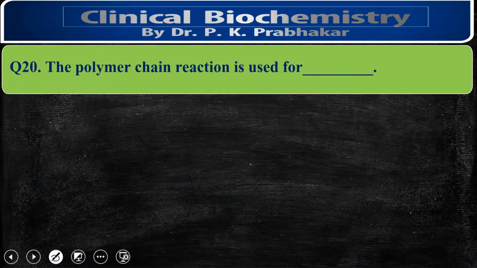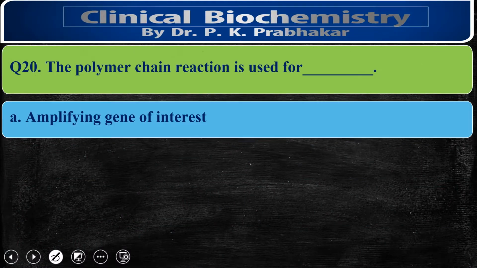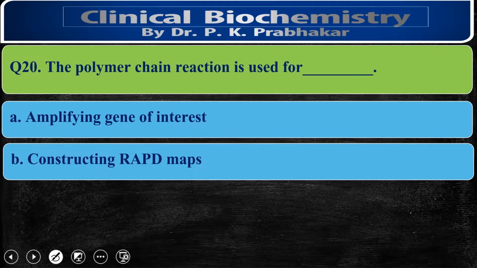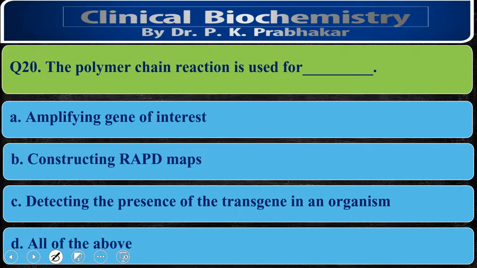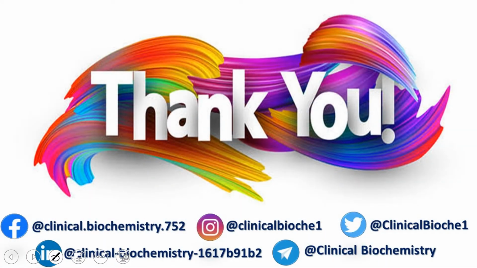And the last question is, the polymerase chain reaction is used for amplifying a gene of interest, constructing RAPD, random amplification of polymorphic DNA maps, detecting the presence of transgenes in an organism, or all of the above. The correct option is all of the above. So PCR is used for amplifying your gene of interest, whatever DNA you want, it will be amplified. It is also used for the construction of RAPD maps, and it is used to detect the presence of transgenes in an organism also. So that is the correct option.